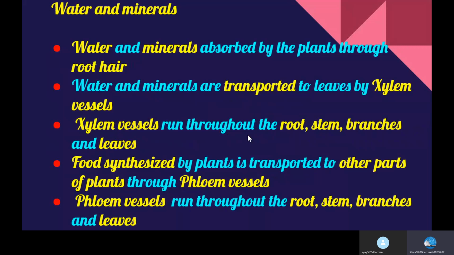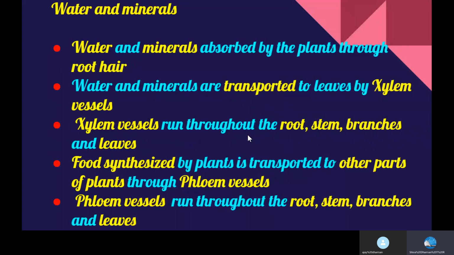Water and minerals. Water and minerals absorbed by the plant through root hairs are transported to the leaves by vessels known as xylem vessels. These xylem vessels run like pipes throughout the root, the stem, the branches, and leaves, a continuous path for water and other nutrients to reach the plant.